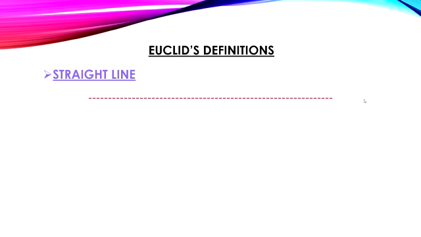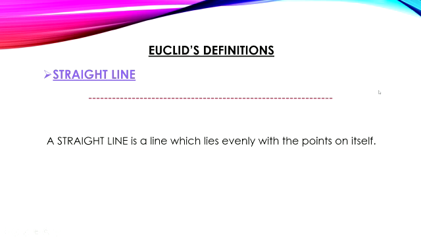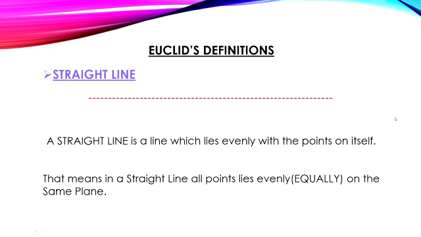And the fourth one is straight line. Here we are having an image of a straight line. A straight line is a line which lies evenly with the points on itself. The meaning of this definition is as follows. In a straight line, all points lie evenly, that means equally on the same plane. That is the condition.